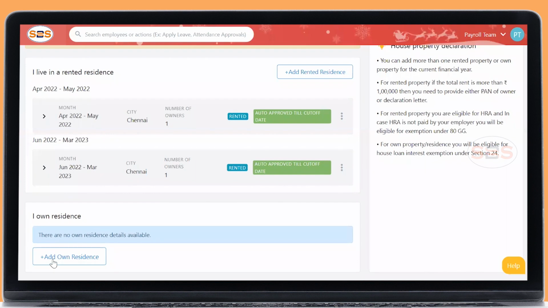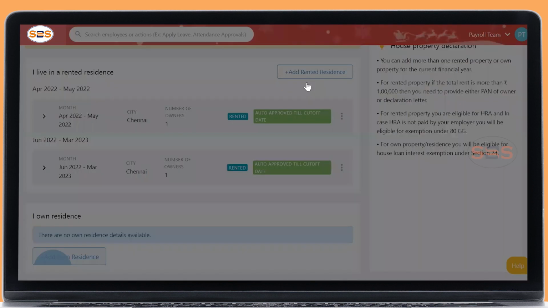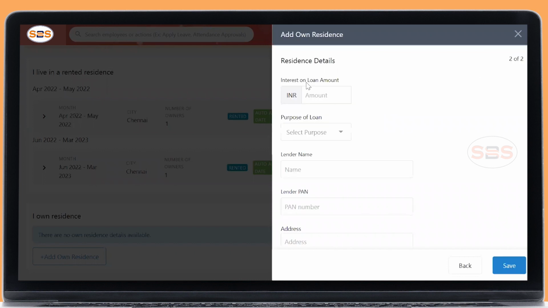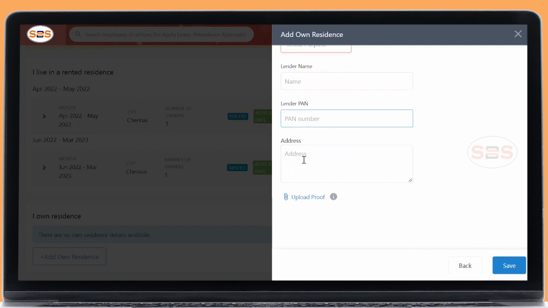Okay. So I own a residence. If you're owning a self-occupied property, then rent will not be applicable. So make sure you declare it wisely. Give the interest amount of your housing loan, declare it here, the purpose of the loan, the lender name and the lender PAN number. That is any bank, you can declare it here.